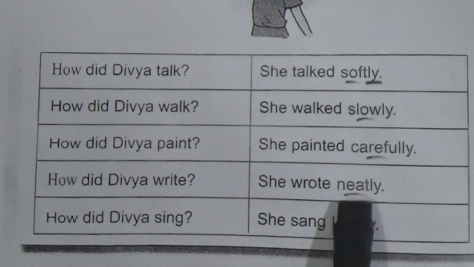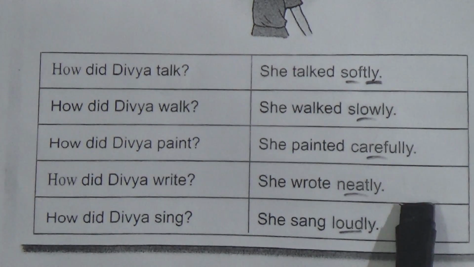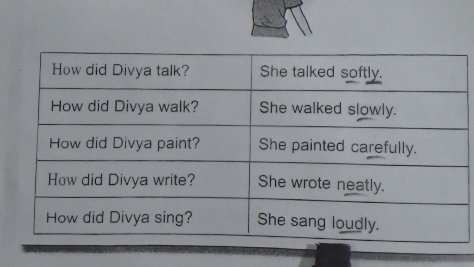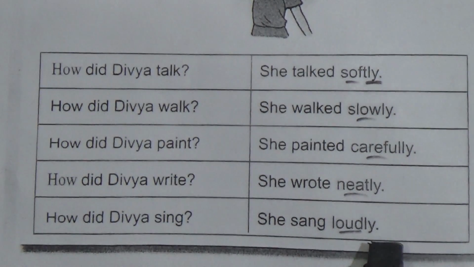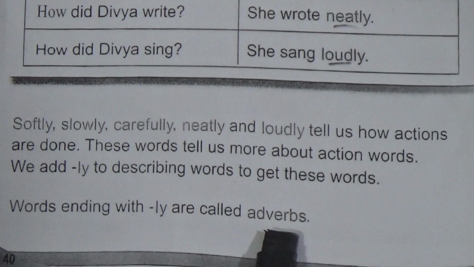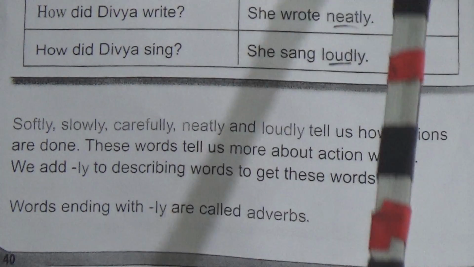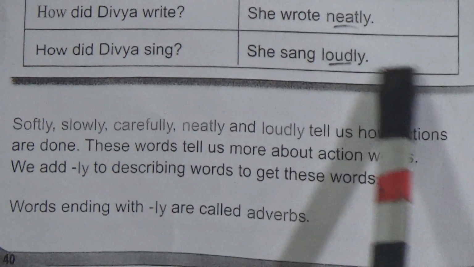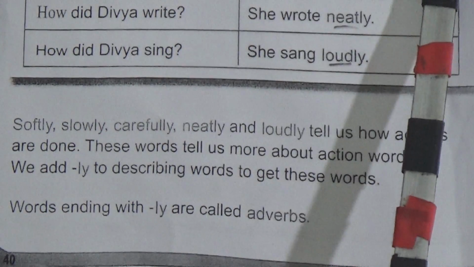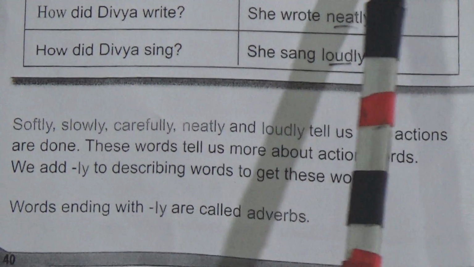Then neat. It is also a describing word. Then we add ly, then we get adverbs. And loud is also a describing word. Then at last we add ly, then we get adverbs. So words ending with ly are called adverbs. So softly, slowly, carefully, neatly, loudly, these all are adverbs. When we add ly to the describing word, we get an adverb.